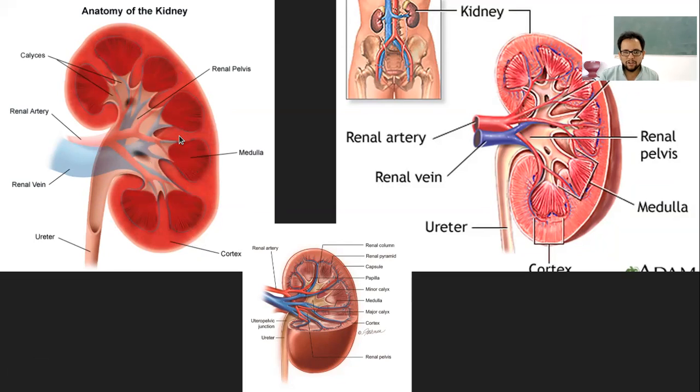It's a simple logic. The cortex has a lot of nephrons, and that is where it filters the blood, and then it comes to the medulla portion, which is about to become urine, and that urine is light in color. So obviously the dark and light color are because of the presence of nephrons and the presence of pre-urinary liquid, we can say. So that way the cortex and medulla are different.